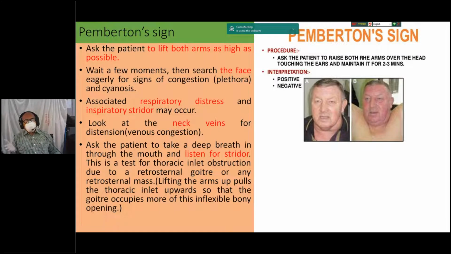In the picture, on the left side, picture A is the normal patient. When this patient is examined, he will develop a plethoric face, cyanosis, as well as distended veins of the upper chest and face. It indicates this patient has retrosternal extension, maybe of the thyroid gland, or maybe another mass such as bronchial carcinoma, lymphoma, or secondary metastasis that involves the upper mediastinum and compresses the venous return, producing a positive Pemberton sign.